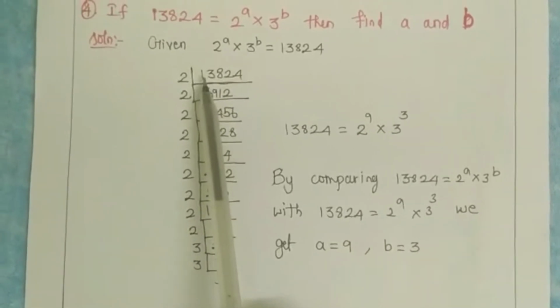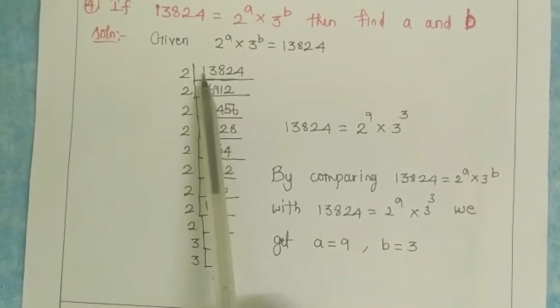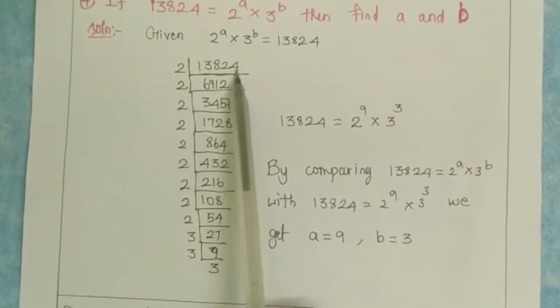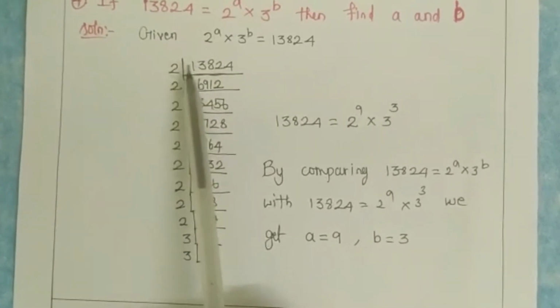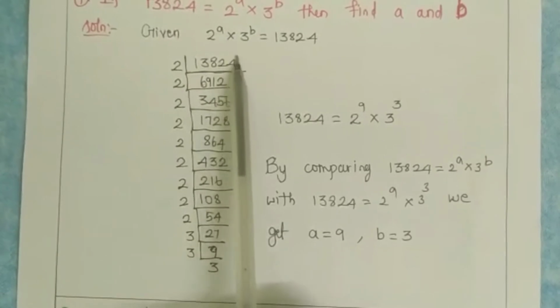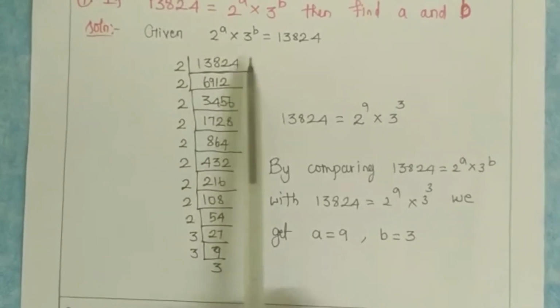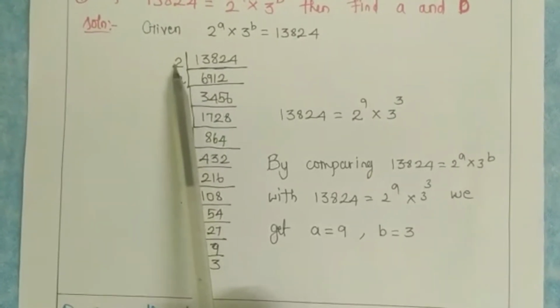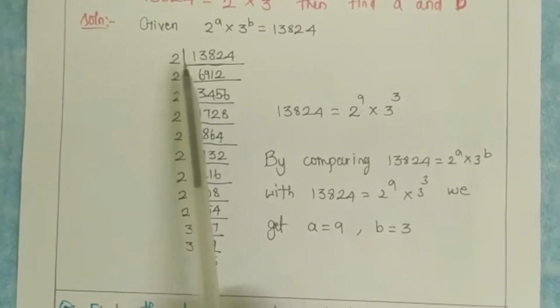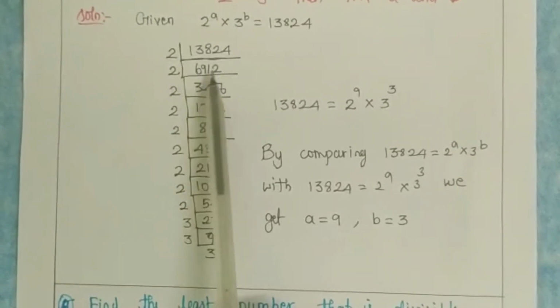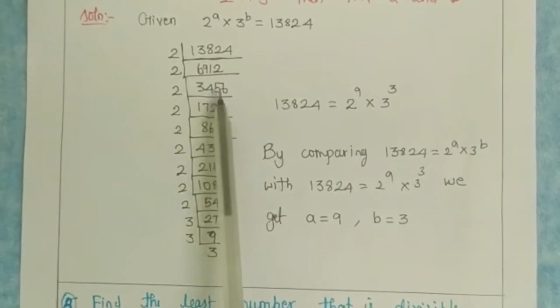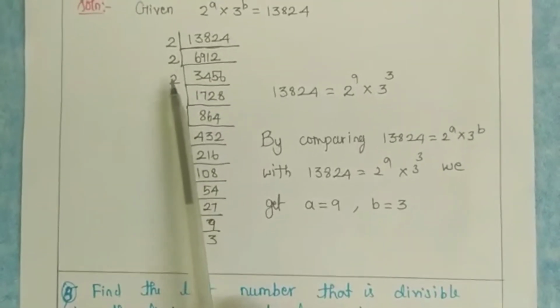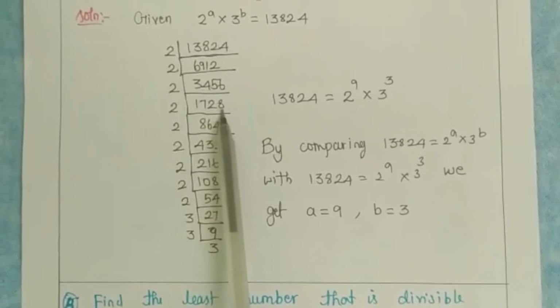Okay, so I have taken the given number. What is the given number? 13824. Okay, I am thinking about the first factor, that is the prime factor. So since it is ending with 4, definitely it must be divisible by 2. So the first prime factor is 2, so I am dividing by 2. What am I getting? 6912. Again by 2 I am getting 3456. Again by 2 I am getting 1728.